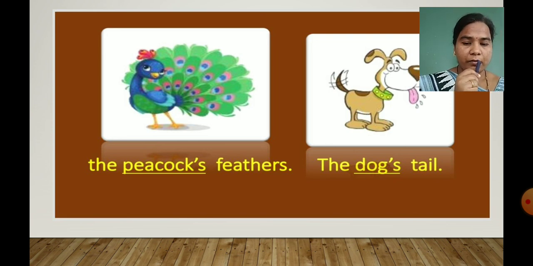So in this way, we learnt about naming words for belonging. To show belonging, we have to use apostrophe S. Okay. So children, in this way, we learnt about naming words for belongings.